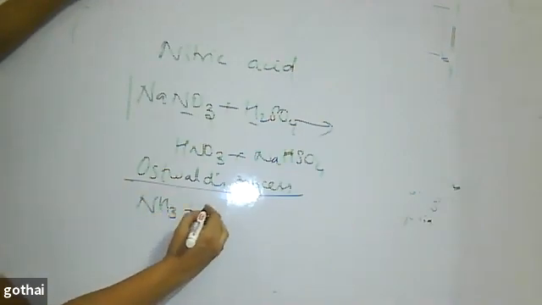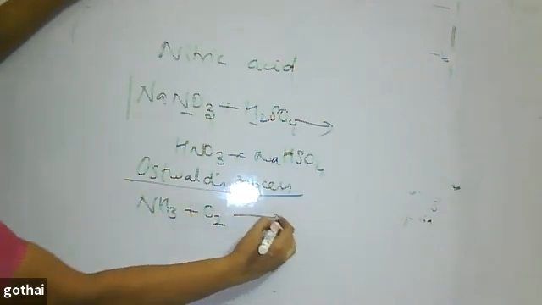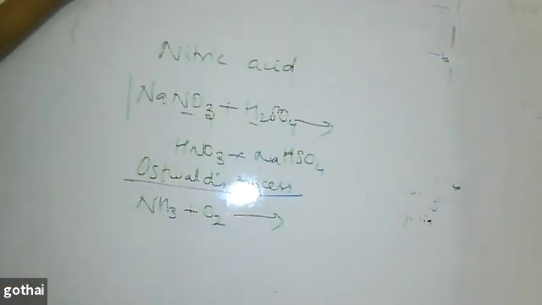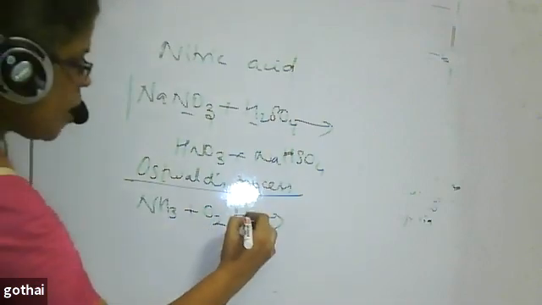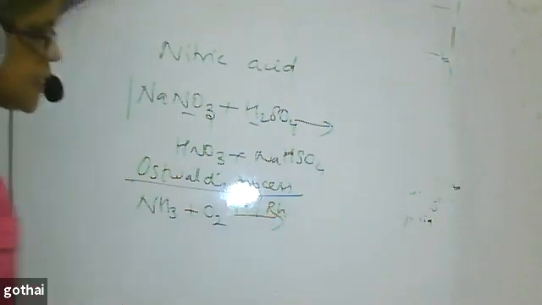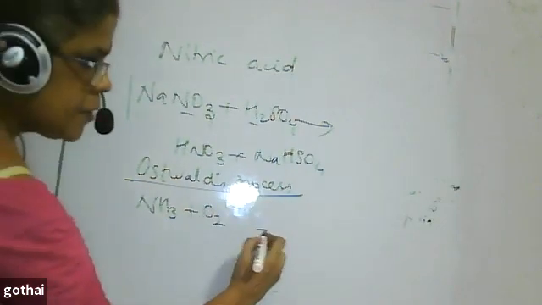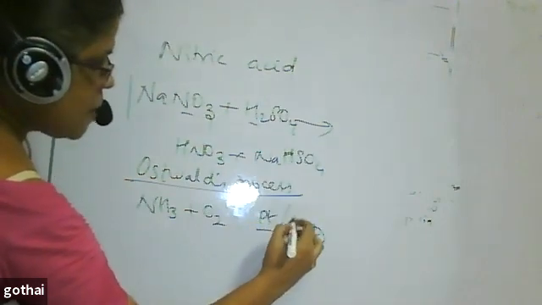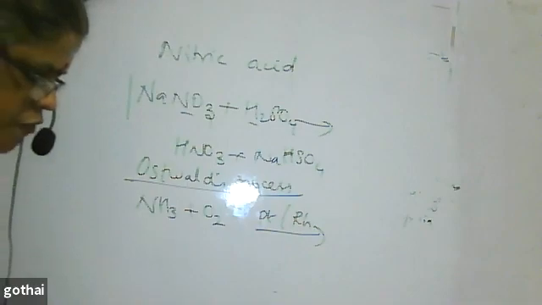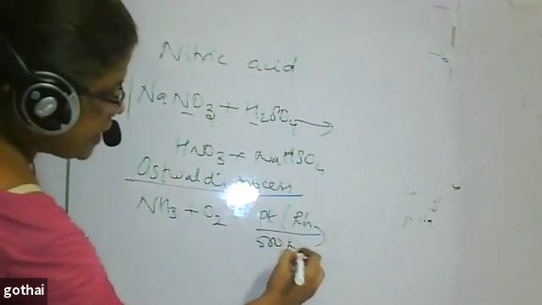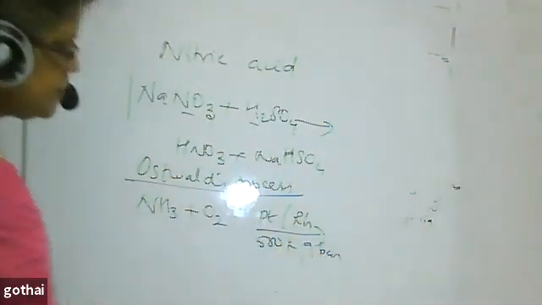Ammonia is oxidized by oxygen in the presence of platinum or rhodium as a catalyst, at a temperature of about 500 Kelvin and 9 bar pressure.